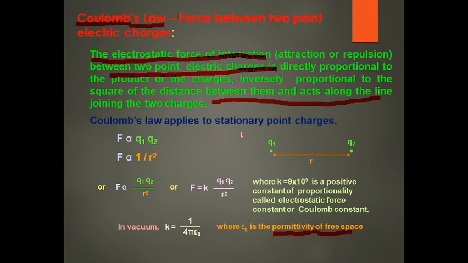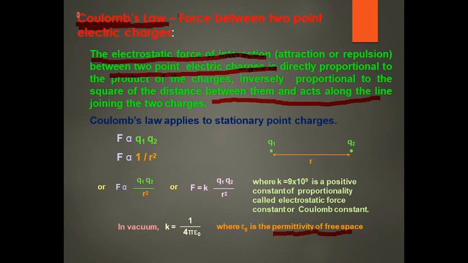We can find the force of attraction or repulsion between two point charges due to their charge. Like charges repel each other, and unlike charges attract each other.